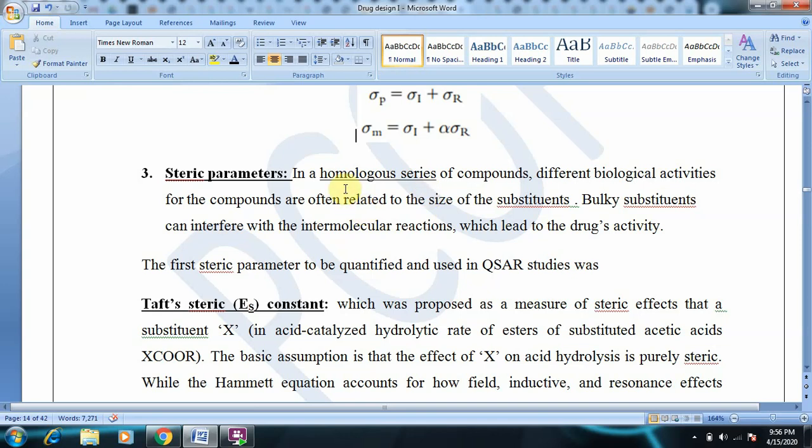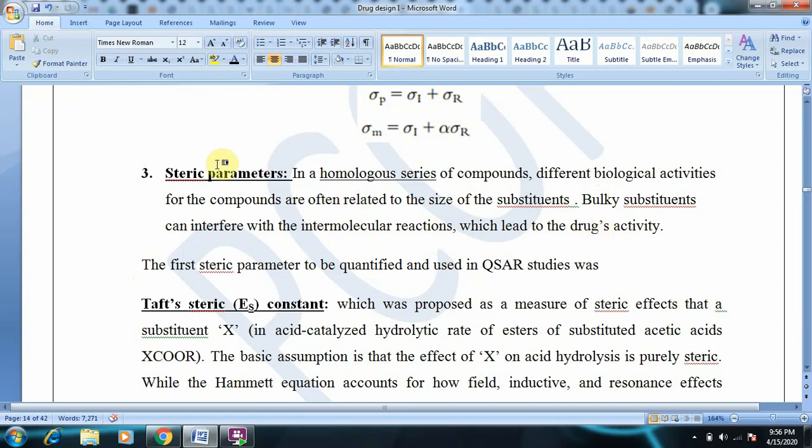So in a homologous series of compounds, different biological activities are often related to the size of the substituent. Here in steric parameters, what we are trying to define is that biological activities are related to the size of the substituents. Size of the substituents are nothing but steric features or bulky features. Bulky substituents can interfere with intermolecular reactions which lead to drug activity.